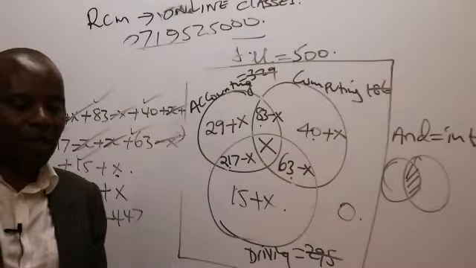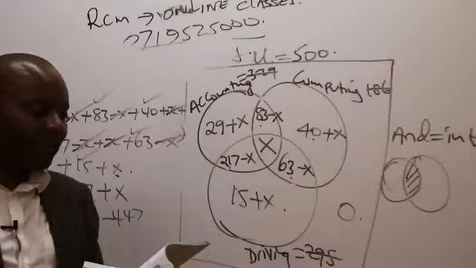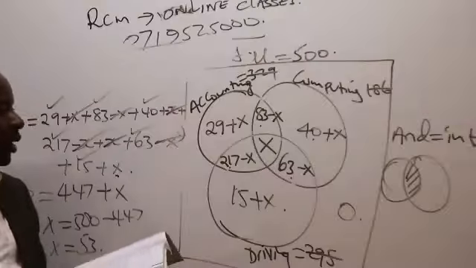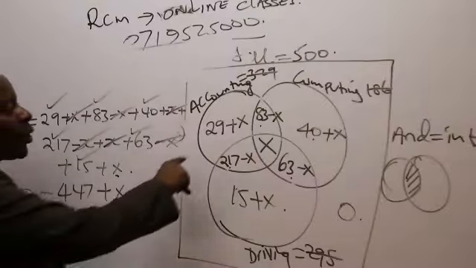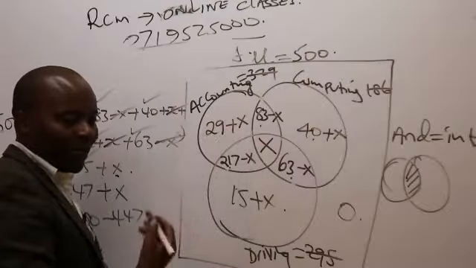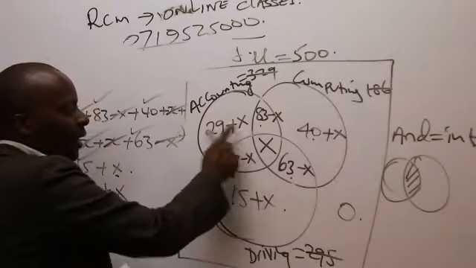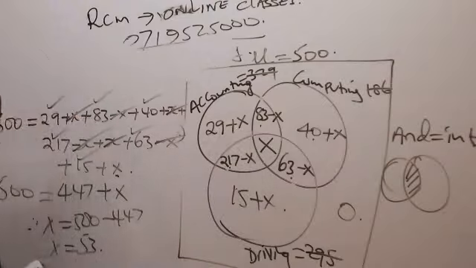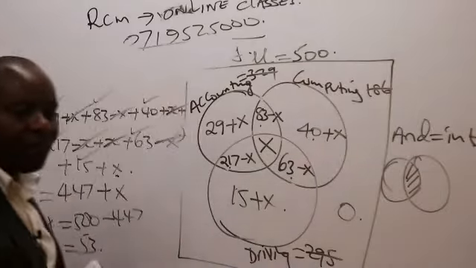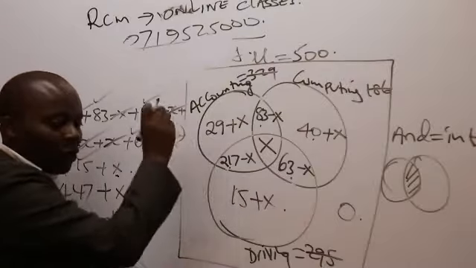The examiner's question, number one: present the above information in a Venn diagram. In a Venn diagram, it will be very important for you to come and squeeze this number, like now 29 plus 53. Perhaps you write in a different pen color, so you keep on substituting x here. So 29 plus 53 gives me what figure? I would want my Venn diagram to have exact numbers there.